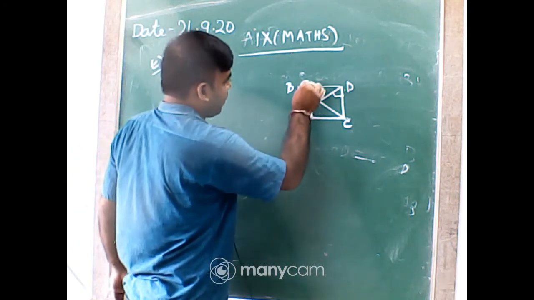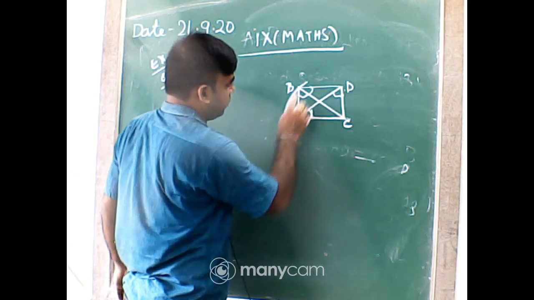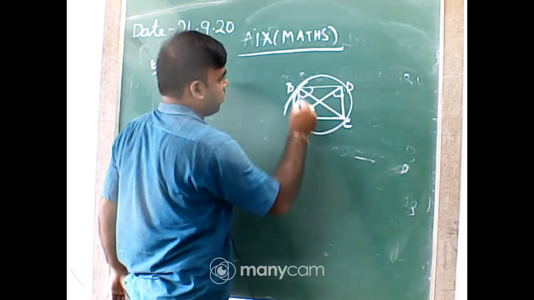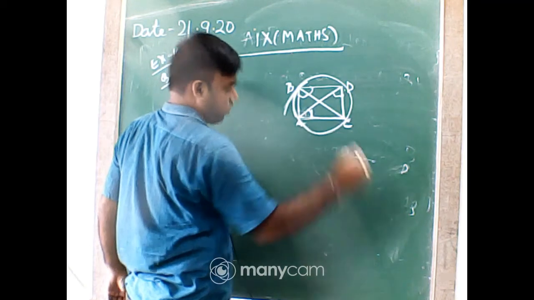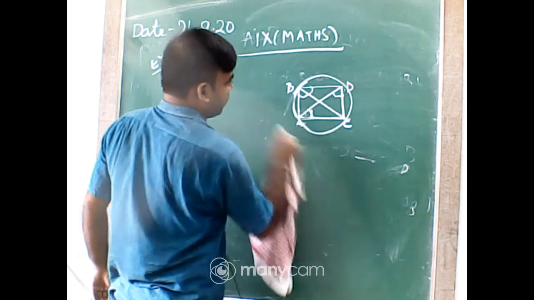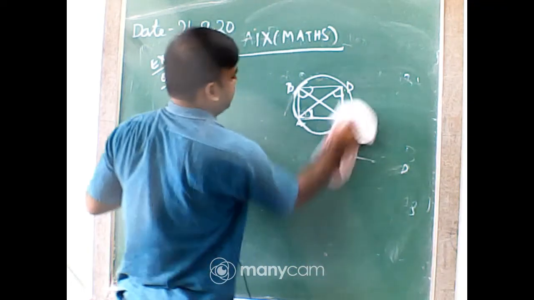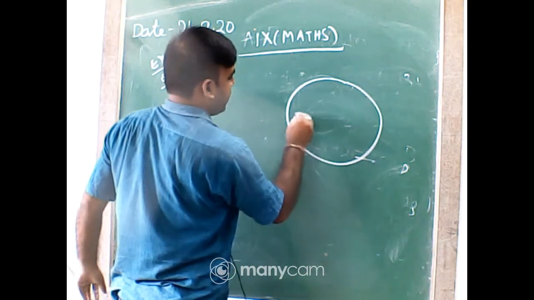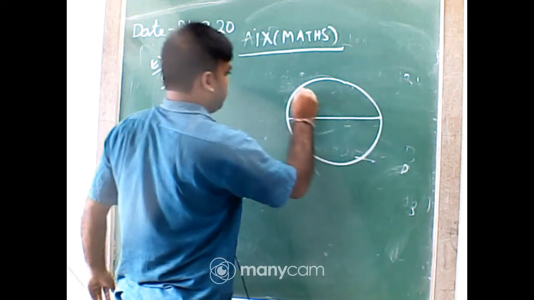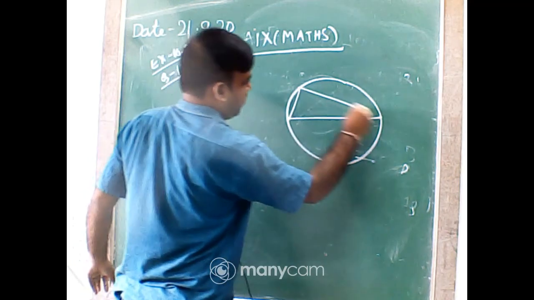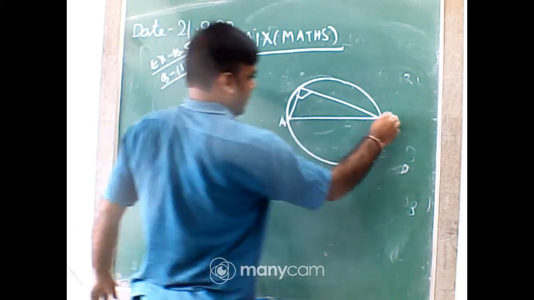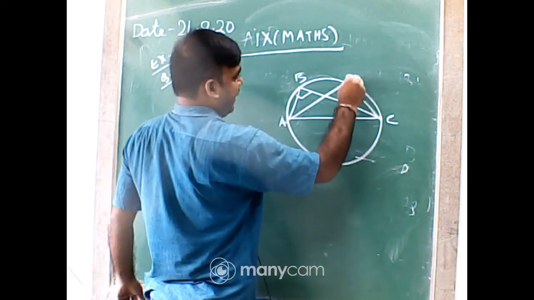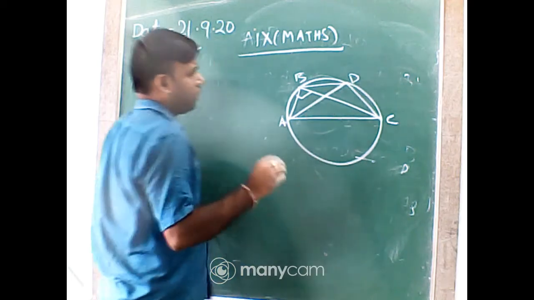So AC, B and ADC. Okay, I have joined BD.